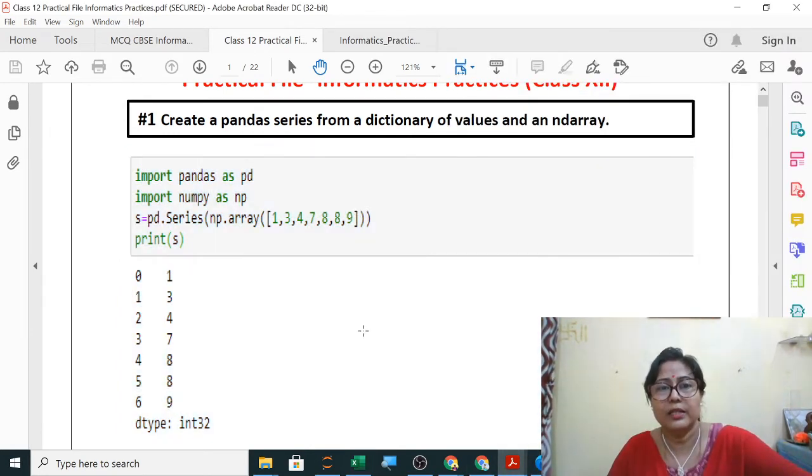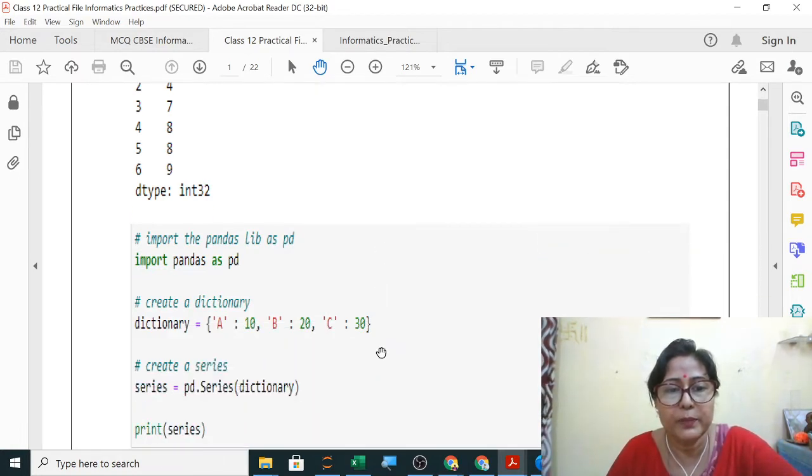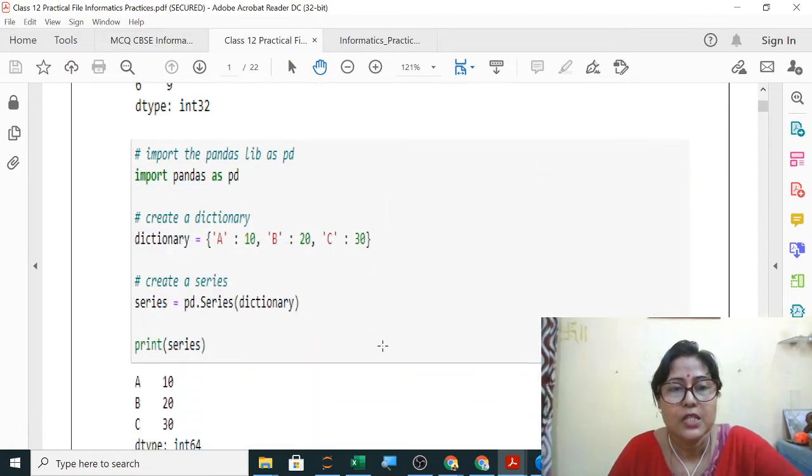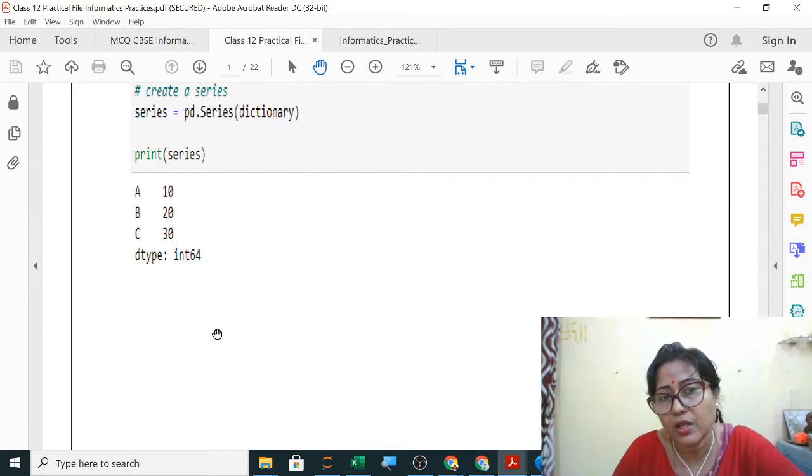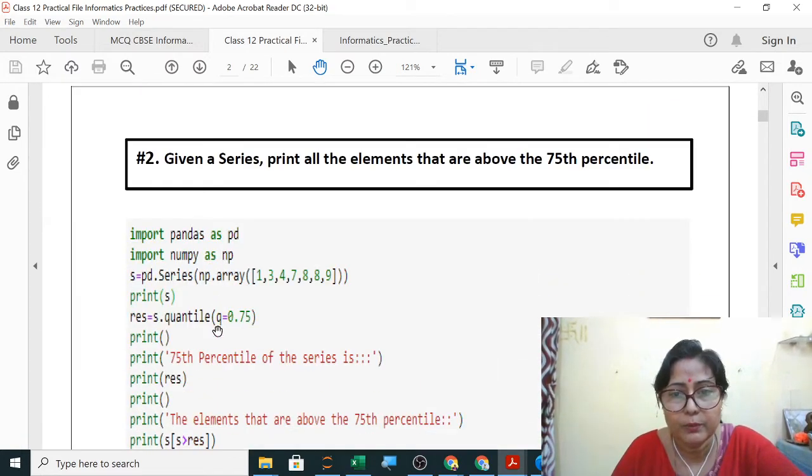Next question will be using a dictionary. Import pandas as PD. A dictionary, you will create it in curly braces with the keys and values, and then series equals to pd.series, the name of the dictionary, print series. Clear? So this is the easiest method. Then the menu driven method also, you can mention it.